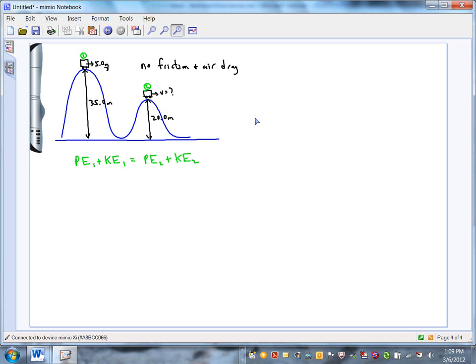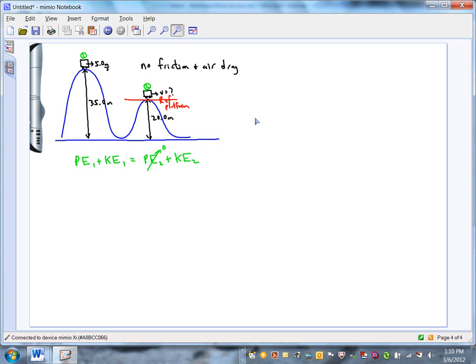And what do you think, Dennis? Anything 0? Anything we can cross out? You want to make position 1 your reference platform? Want to try again? I mean, you could, but then you'd have negative potential energy at position 2. That's what I would do. I would make position 2 my reference platform, cross that out, and I'm just going to make myself a little note on here so I don't forget. I'm running my reference platform right through that second position, just because that's the lowest position of the two that I'm interested in.